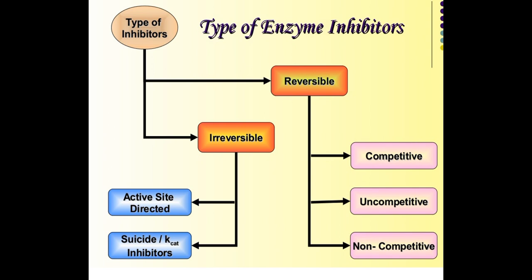Reversible inhibition is further grouped as competitive, uncompetitive and non-competitive. Irreversible inhibition is further classified as active site directed irreversible inhibition and suicide inhibitor inhibition. So today we are going to learn reversible inhibition and irreversible inhibition.